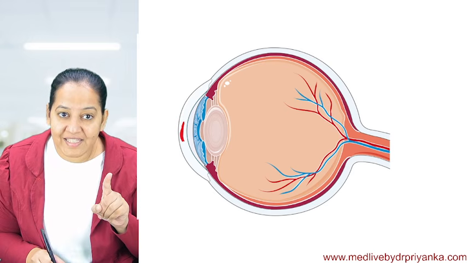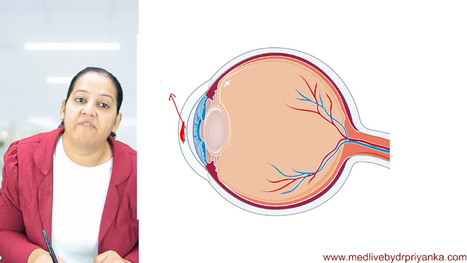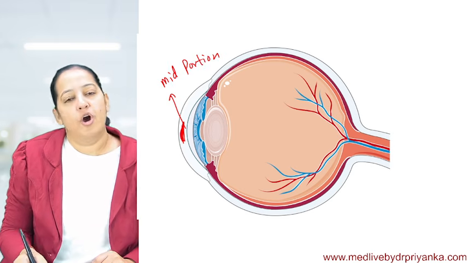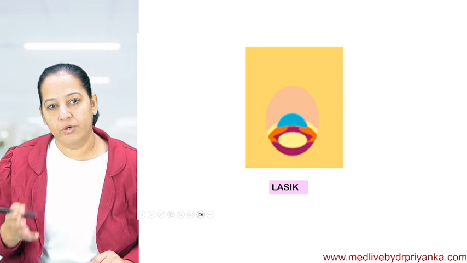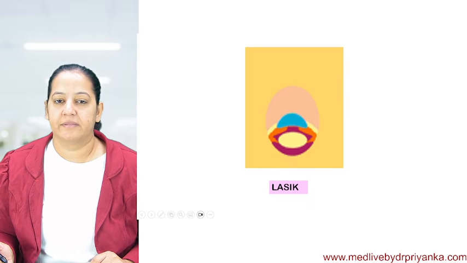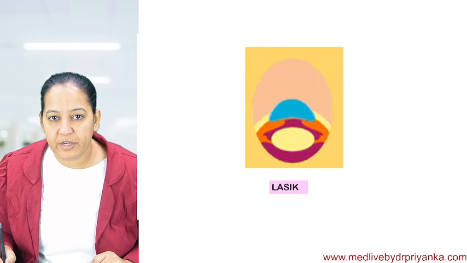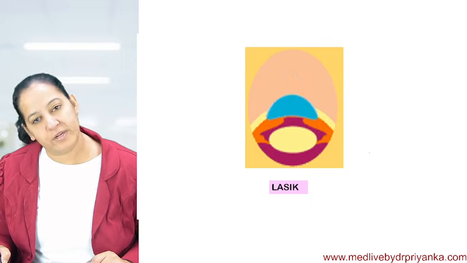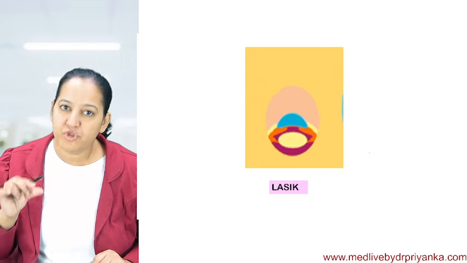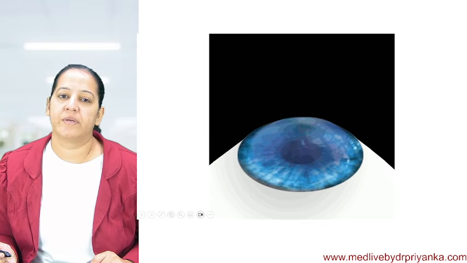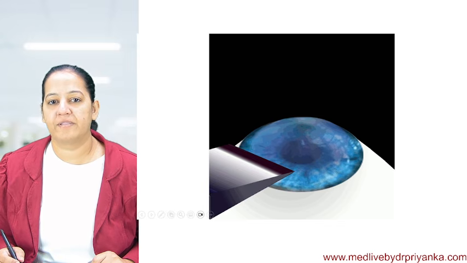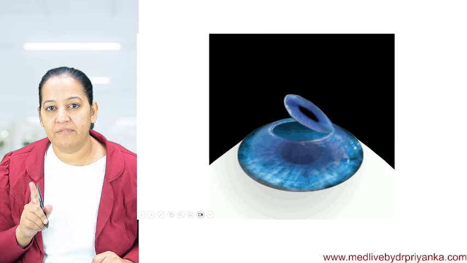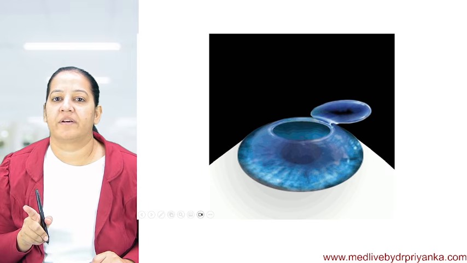Appreciate my words: in this case, the mid portion of the cornea is ablated. So you can see it here. This is LASIK. The video will run. We are taking the flap, putting the laser, putting the flap back, so that the mid portion of the cornea gets ablated. See it here in this video also. This is the cornea. The blue color is the cornea. First, we are using a blade, keratotome, to take the flap. The thickness of the flap is 130 to 160 micrometer. This is the flap.